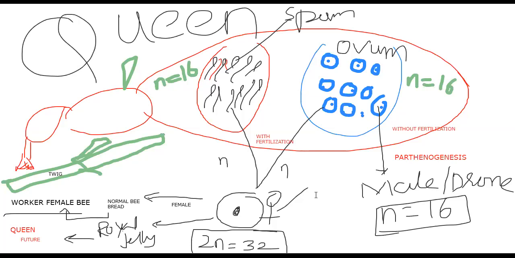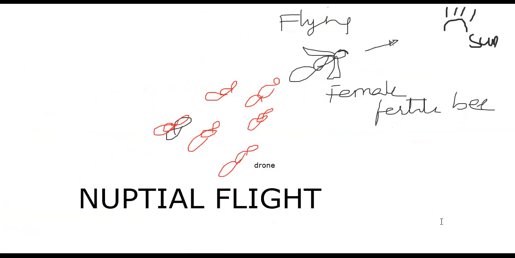Here I took a chance to explain the sex determination in honeybee also. This is the honeybee method; no other animals have this kind of special feature. So from the beginning, let's come to the story. As I said, one of the female fertile bees will move in the direction of the sun, and many of the drones from other beehives are chasing her.